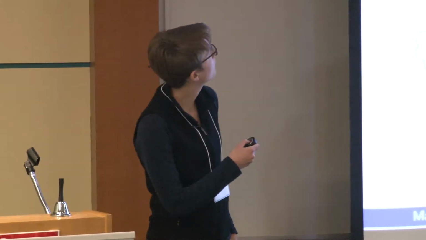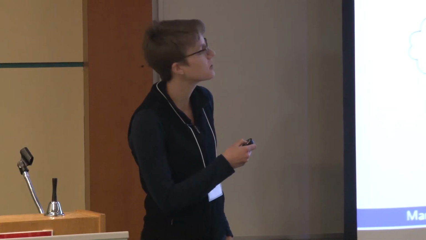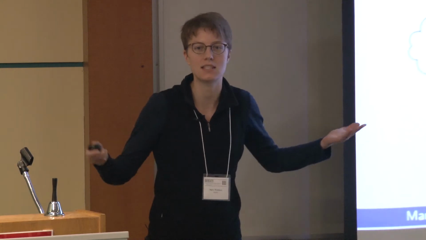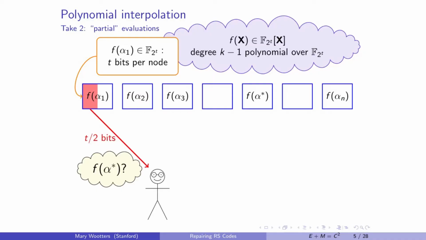Well, I might look at one of these evaluation points. Let's say that this is an element of a field of size 2 to the t. I can represent it as t bits. And so I can imagine downloading half of that, t over 2 bits. That's half a symbol. Okay? And similarly, from these other things, I could imagine downloading not, again, whole evaluation points, but just parts of them.